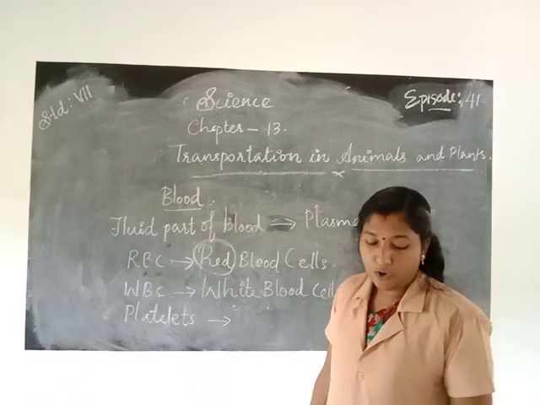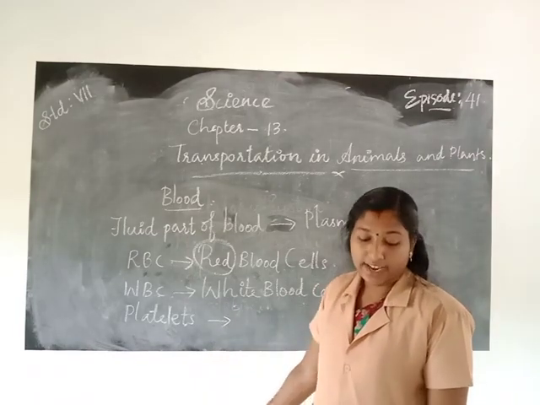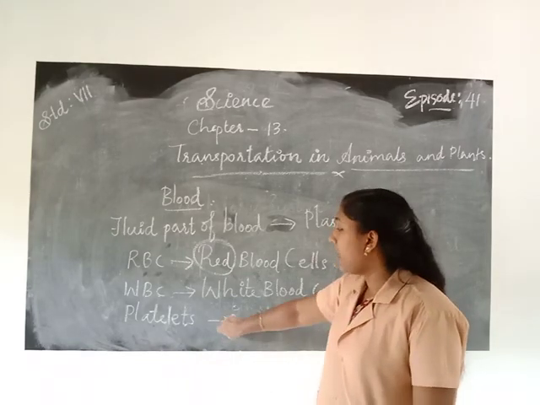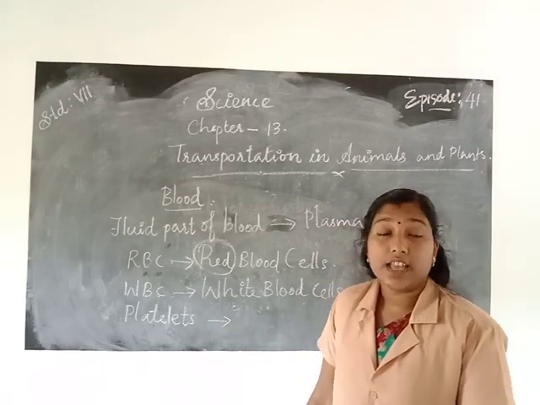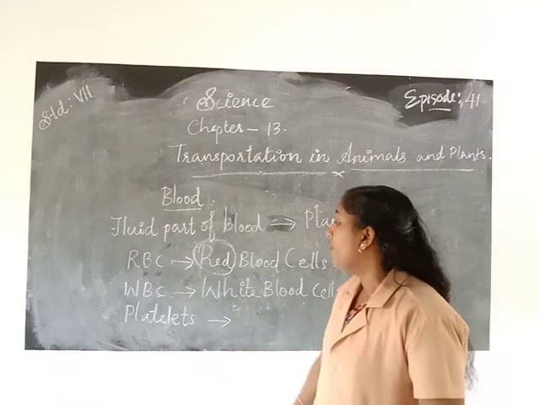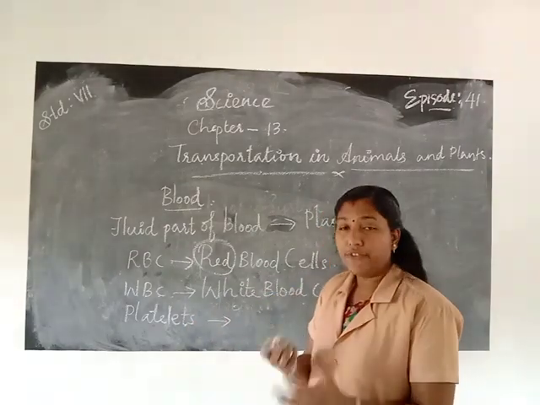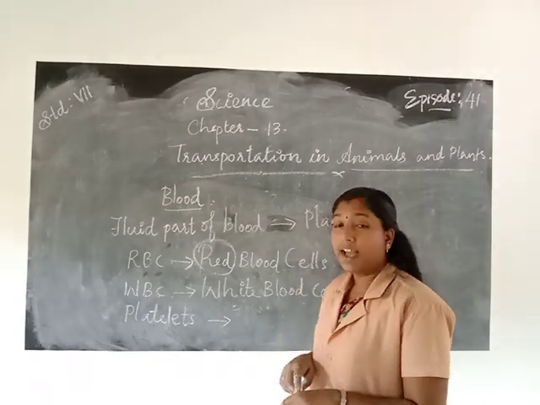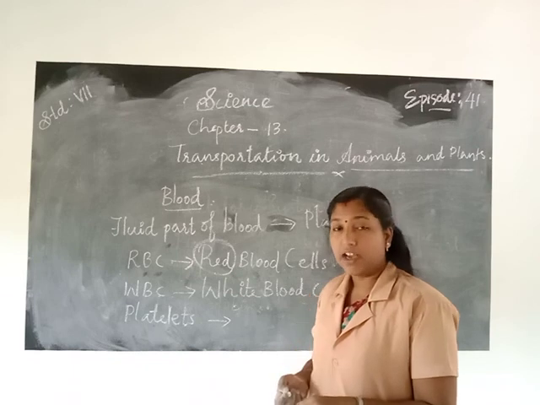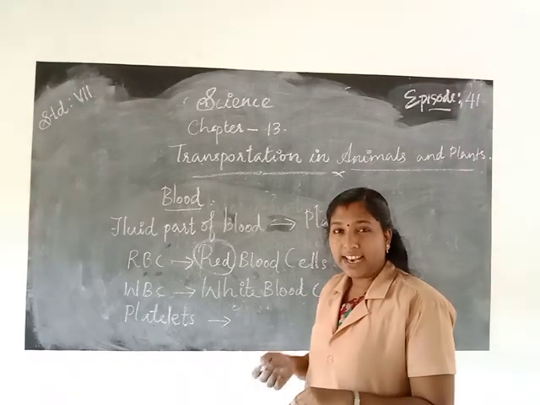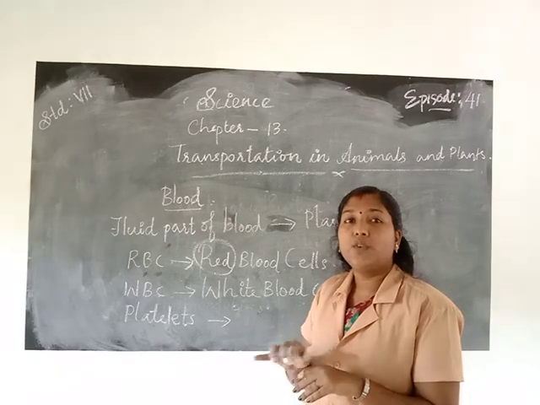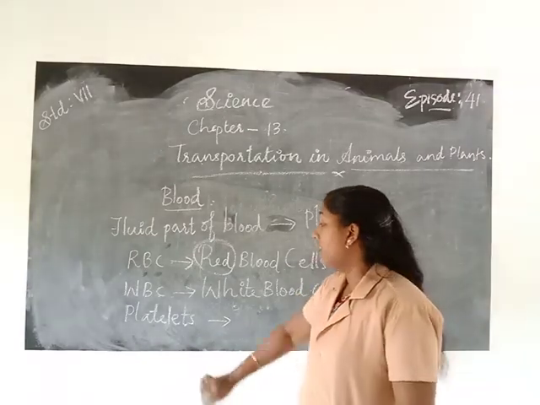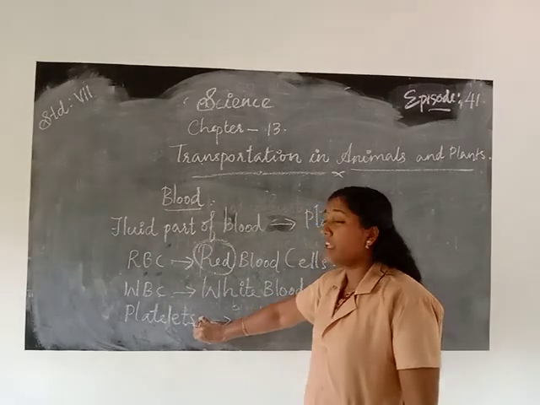The clot is formed because of the presence of another type of cell in the blood, that is called the platelets. The platelets help to clot the blood. We know that if our finger or anywhere in our body is wounded, the blood comes out from that wound. After some time, a yellowish substance covers the wound, that helps to clot the blood. For the clotting of blood, the platelets help.